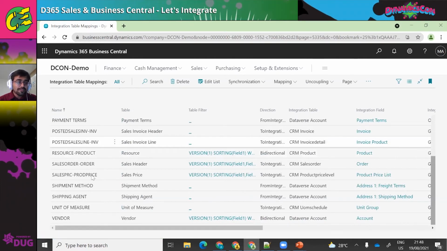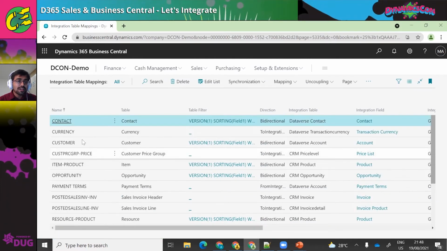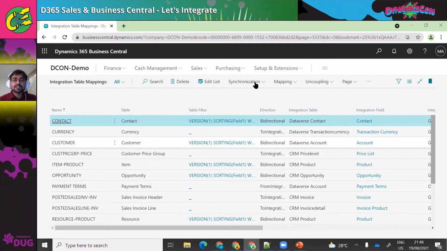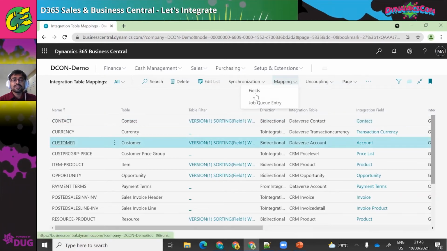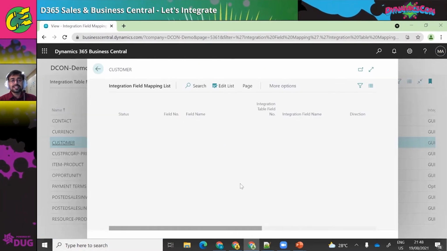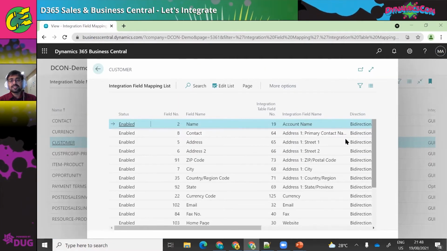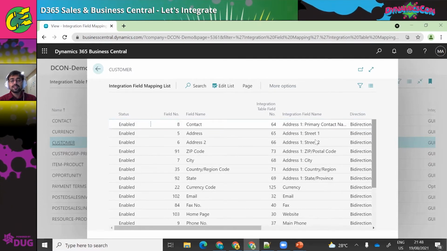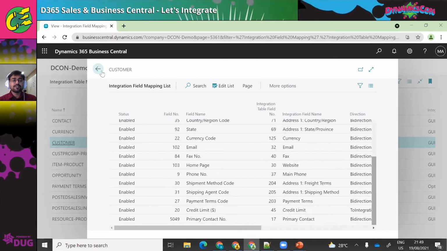If I open a customer card, I can see this field here, mapping, and then you can see the field. This will show the different fields that are mapped, so each field inside BC, how it is mapped with CRM. This is the one that is there for the customer.